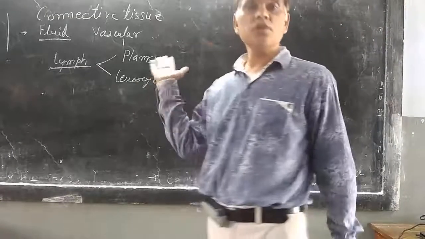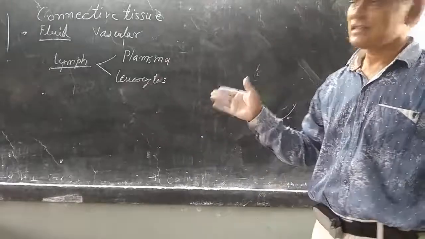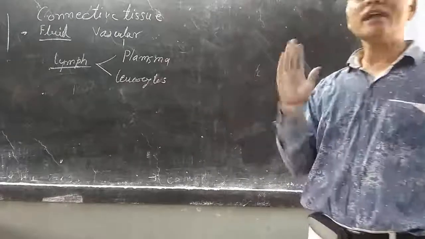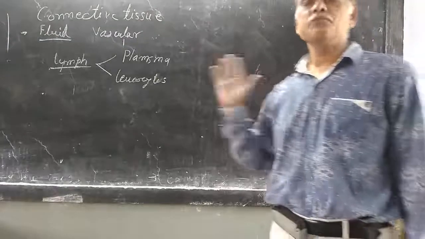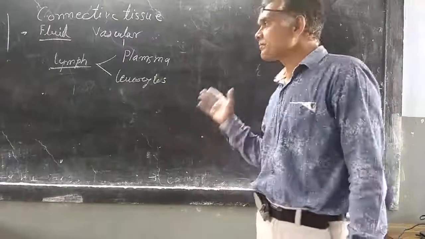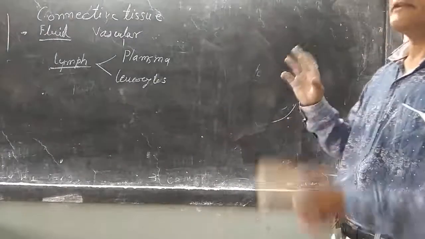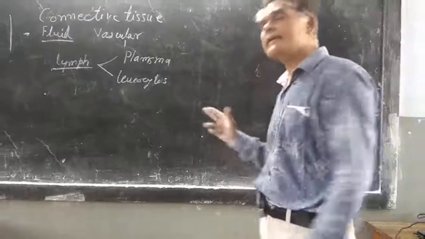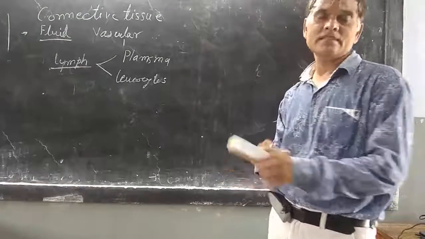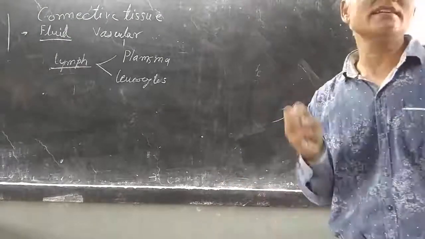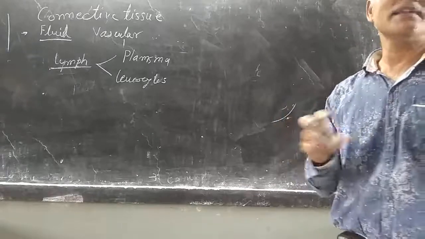Whenever blood is in contact with the cells, blood comes out from the blood capillaries, and the same will be reinserted, but some portion of blood will not be reinserted into the blood capillaries.